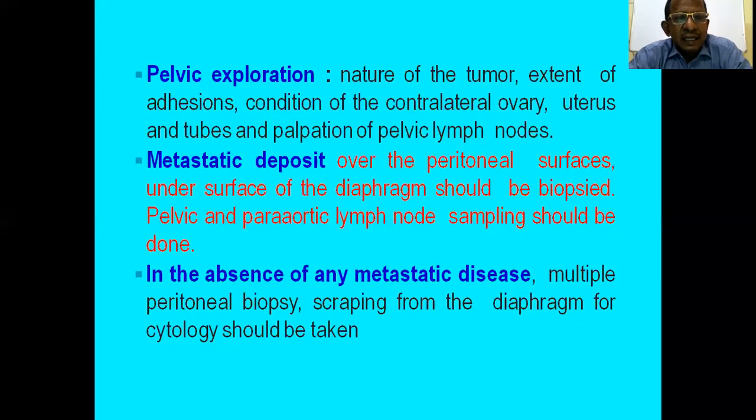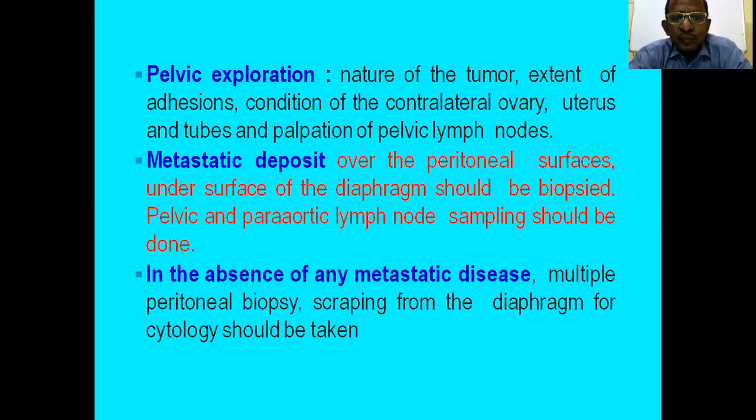Again, for metastatic deposits over the peritoneal surfaces and the undersurface of the diaphragm, biopsy should be done. Multiple biopsies should be taken from the metastatic deposits. Pelvic and para-aortic lymph node sampling should also be done.